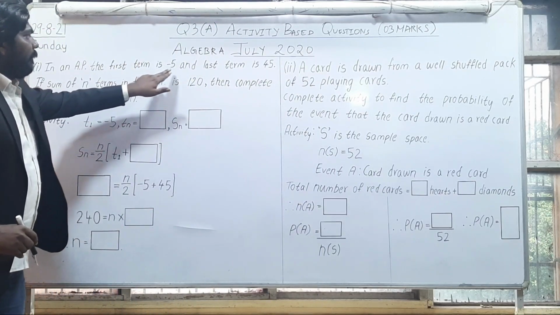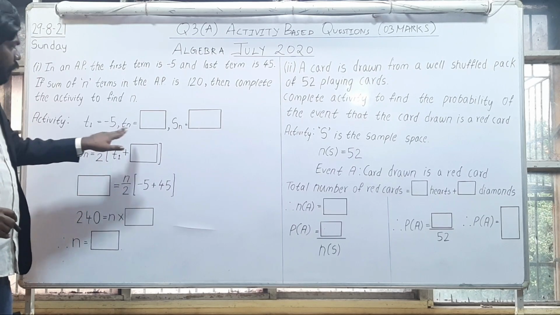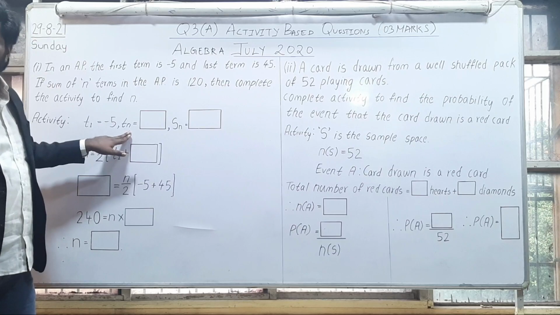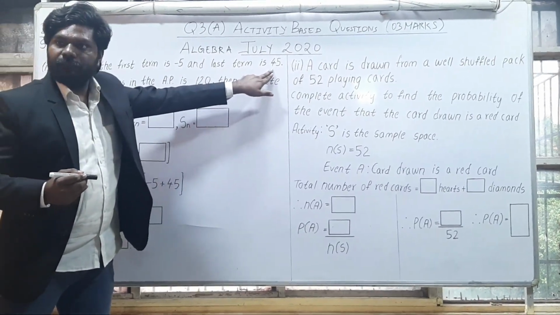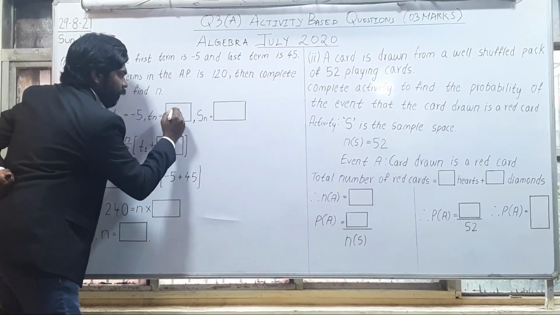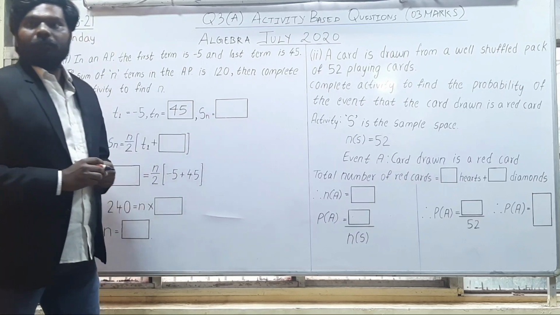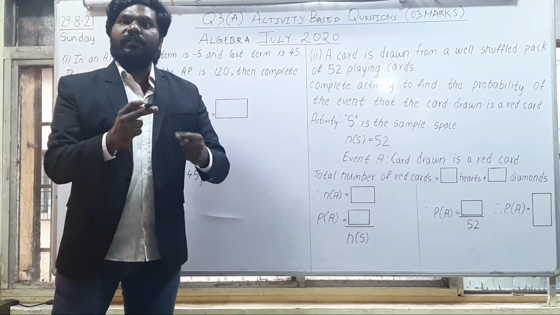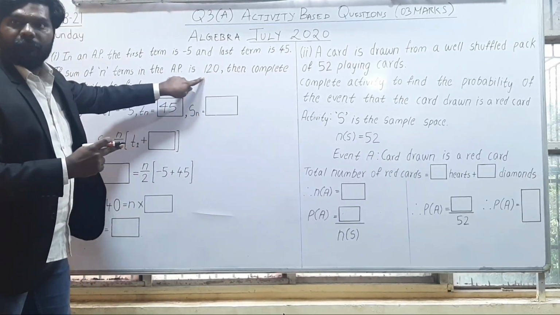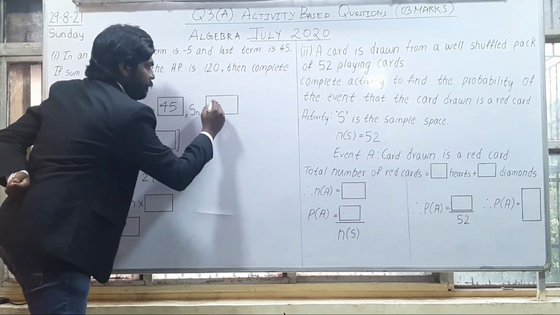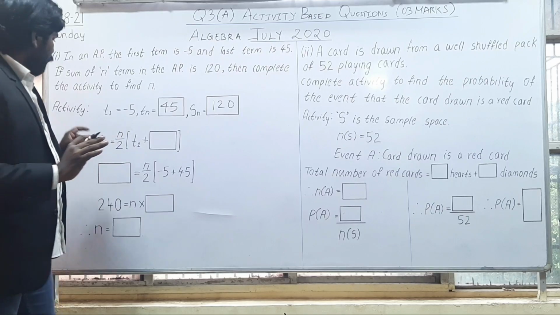So the first term is -5. They have given T1 is -5. Now T of n, it is the last term, right? So what I'll write in this box? 45, because my last term is 45. Now S of n equal to box, the sum of the terms, that also they have given in the question. Yes, that is given as 120. So this is my 120. Any doubts? No. Okay, now see what happens.